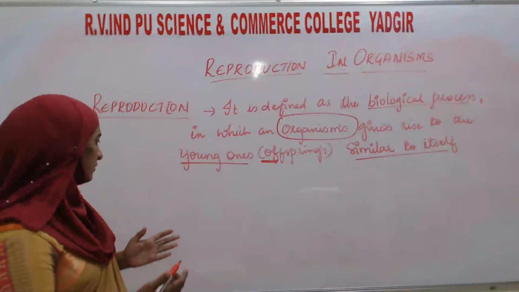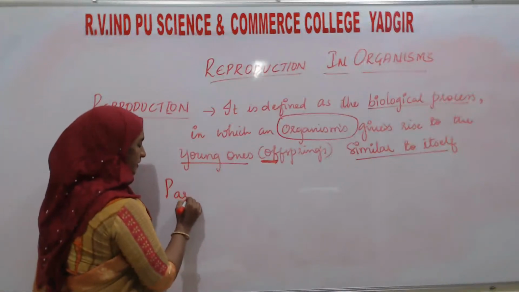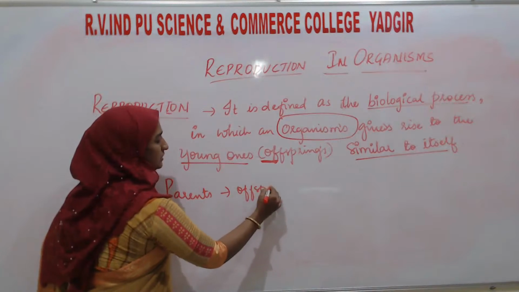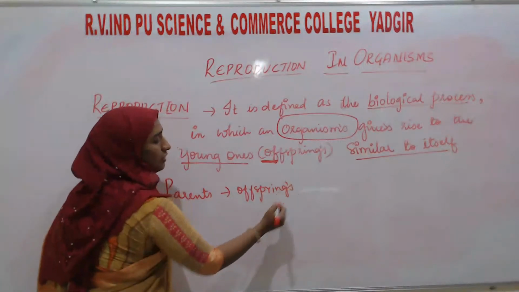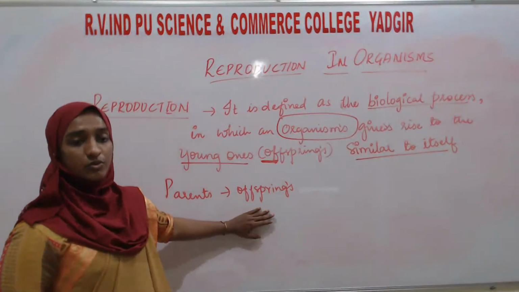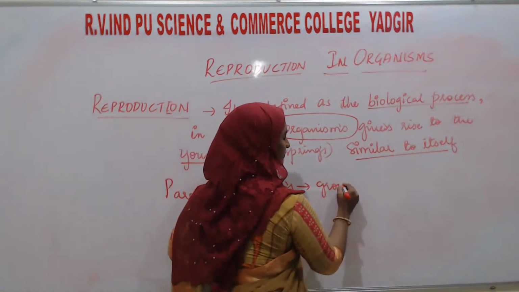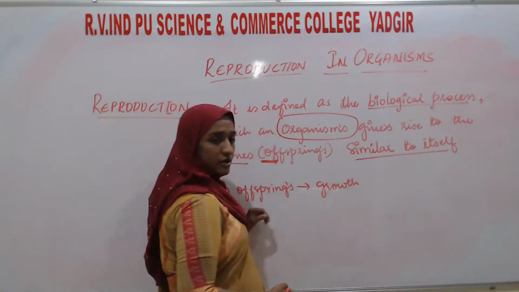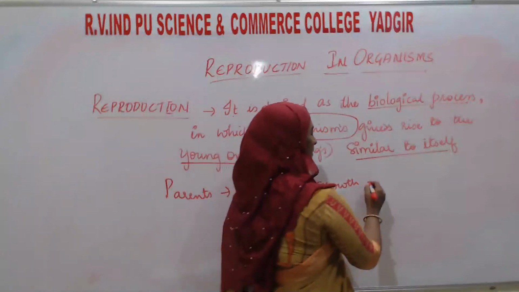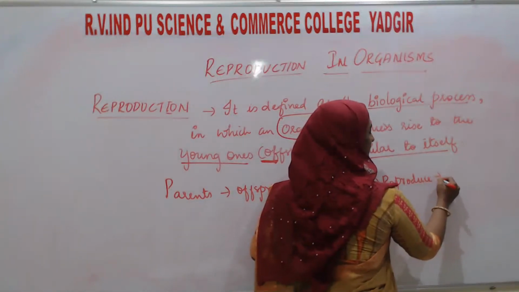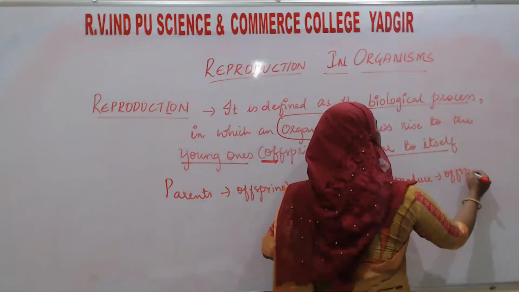See, for example, parents reproduce and they will produce the offspring. This offspring or the new individual again undergoes growth. Okay, growth, then again they will reproduce, then again they will form the offspring.